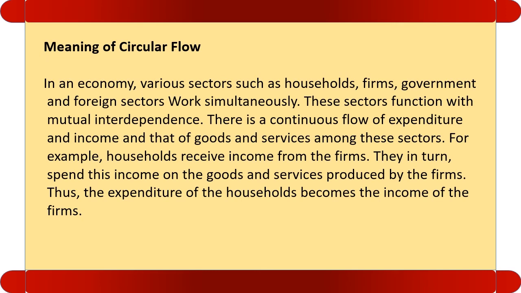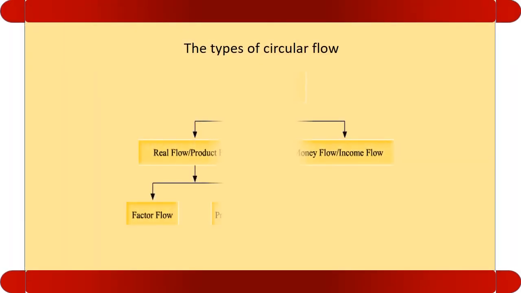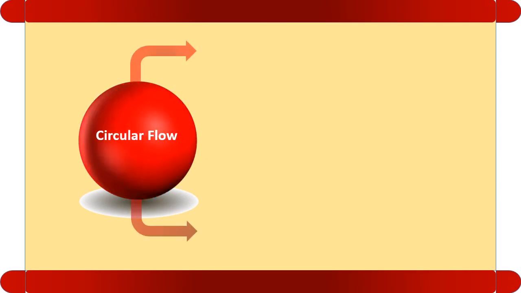Let us see the types of circular flow. There are two types of circular flow, real flow and the money flow. The flow of goods and services between two sectors is called real flow, and the movement of money from one sector to another is called money flow. Let us see in detail.